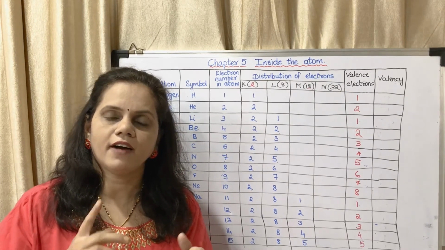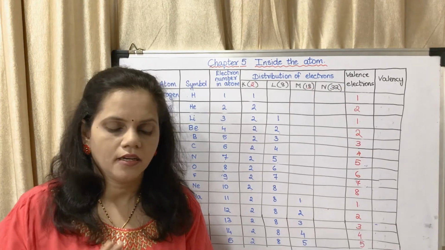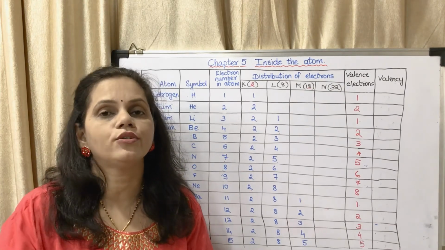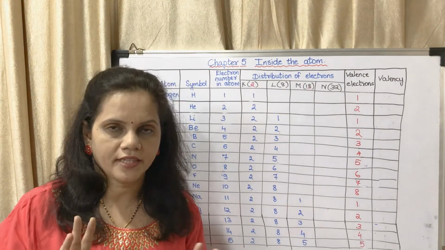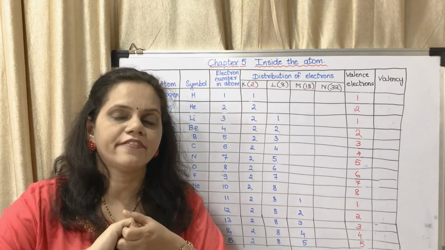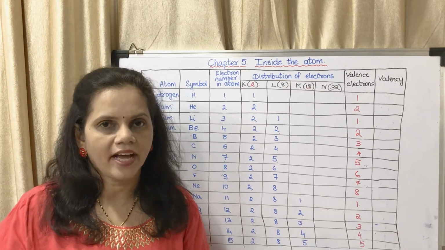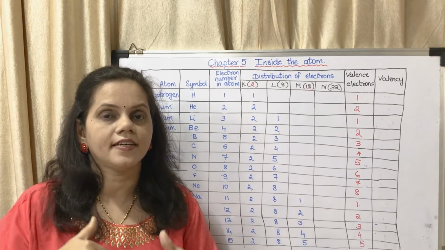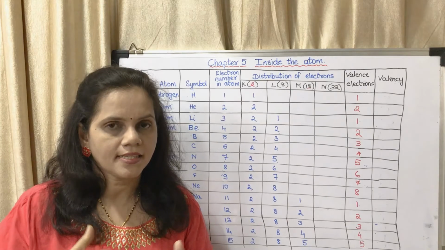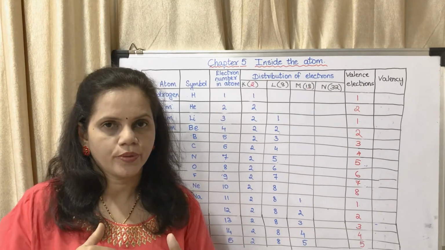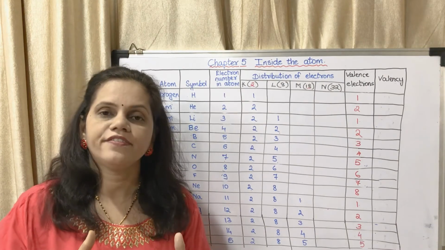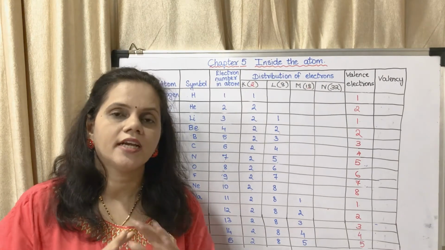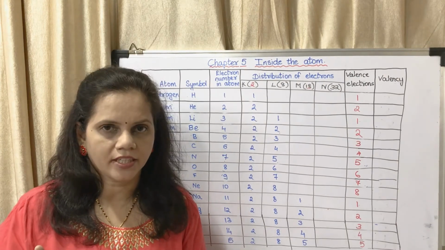If it has 1, it will give 1. If it has 2, it will give 2. If it has 3, it will give 3. If it has 4, it will share 4. If it has 5, it will take 3. If it has 6, it will take 2. If it has 7, it will take 1. If it has 8, it does not react.